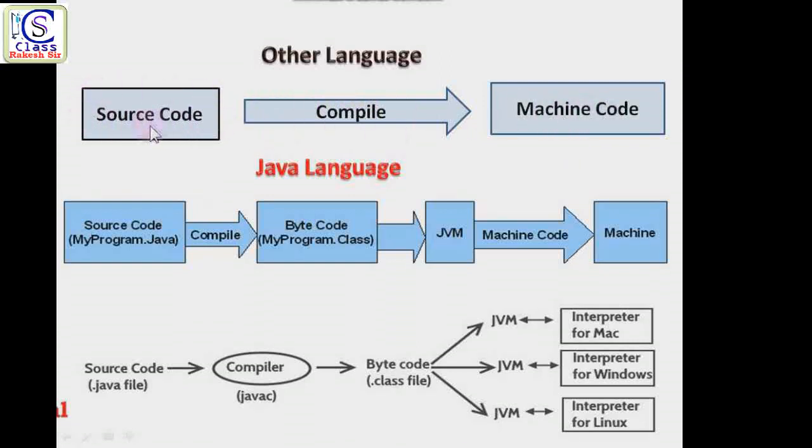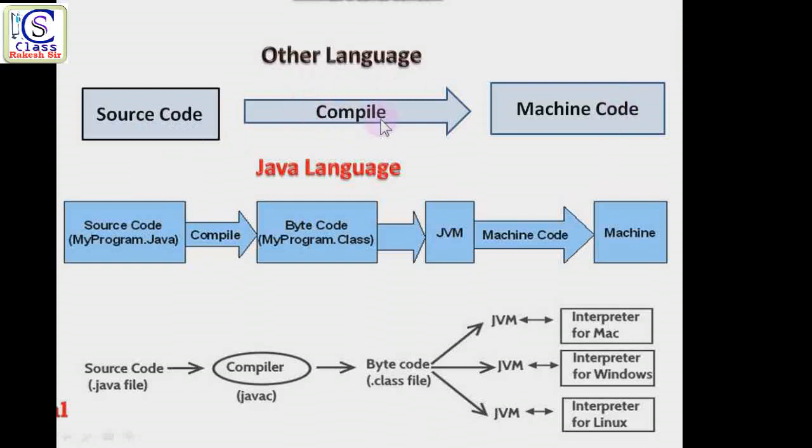Compilers are used to convert this source code to machine code. This source code is written in our language, English and some characters and symbols, and the computer cannot understand it. The computer can understand only 0 and 1. So whatever we write in the source code with the help of English and symbols, the compiler converts it to machine code, which means 0 and 1 form. So the compiler is a converter that converts source code to machine code.